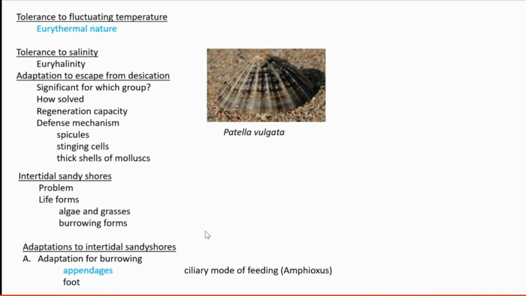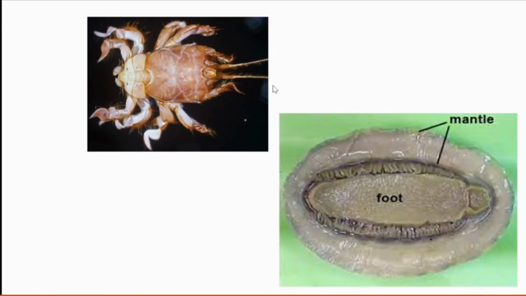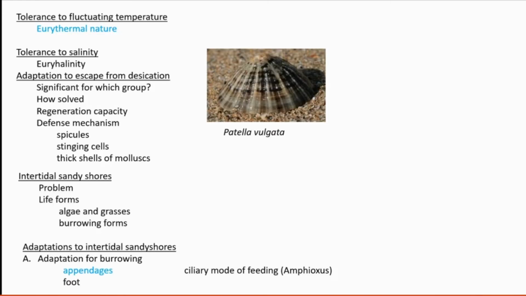Then we are going to see the adaptations to intertidal sandy shores. Which are the adaptations? First, adaptations for burrowing. For burrowing, they should have some appendages. They all have appendages for burrowing. And a foot is also present.